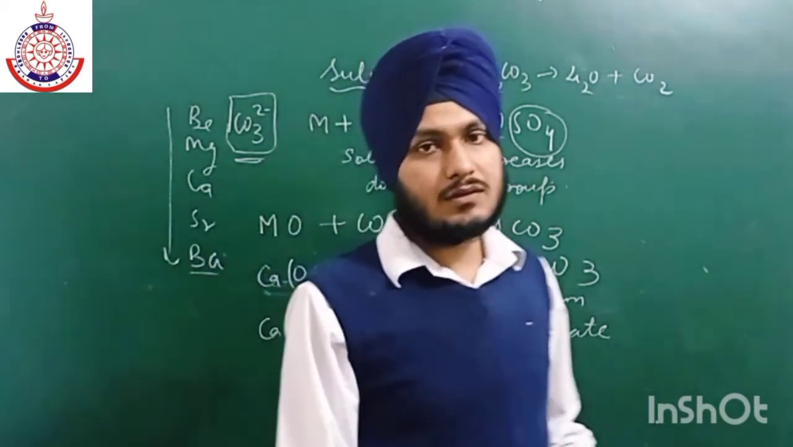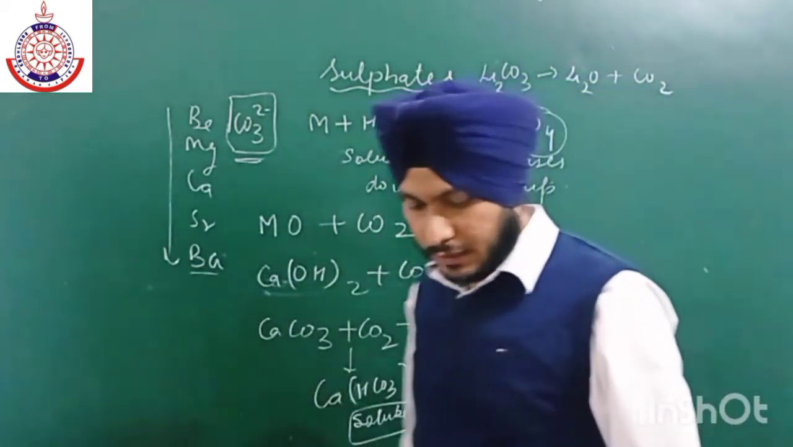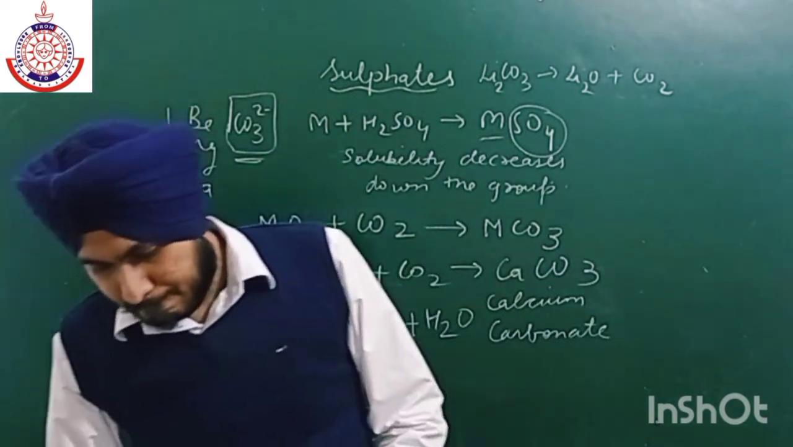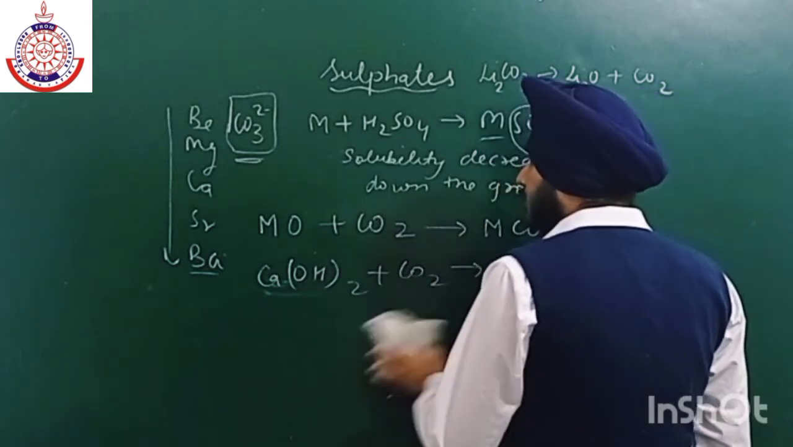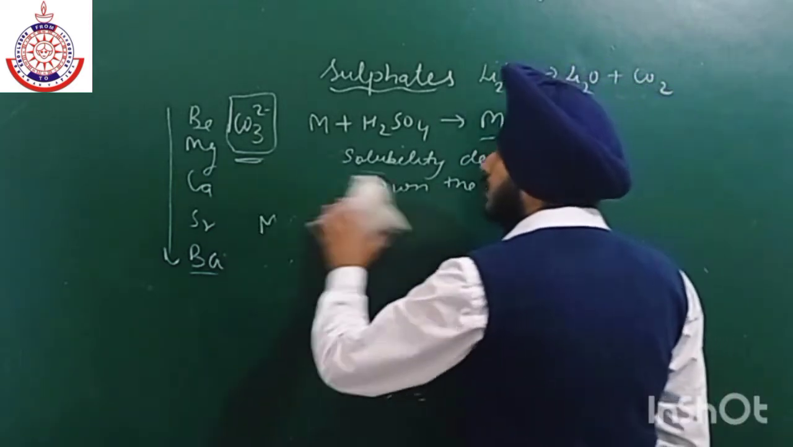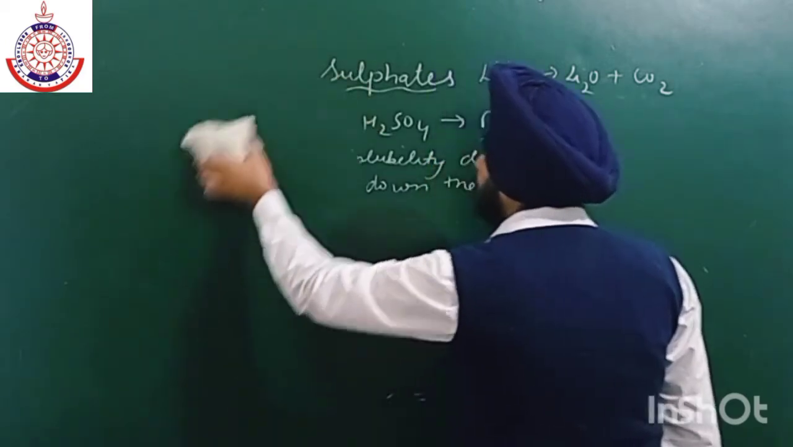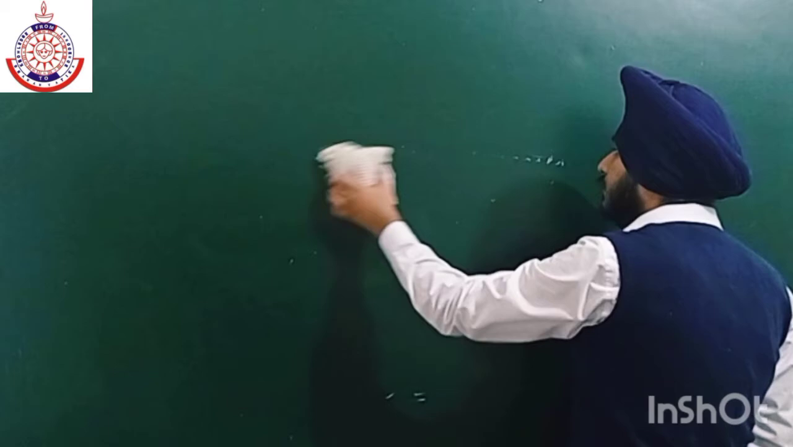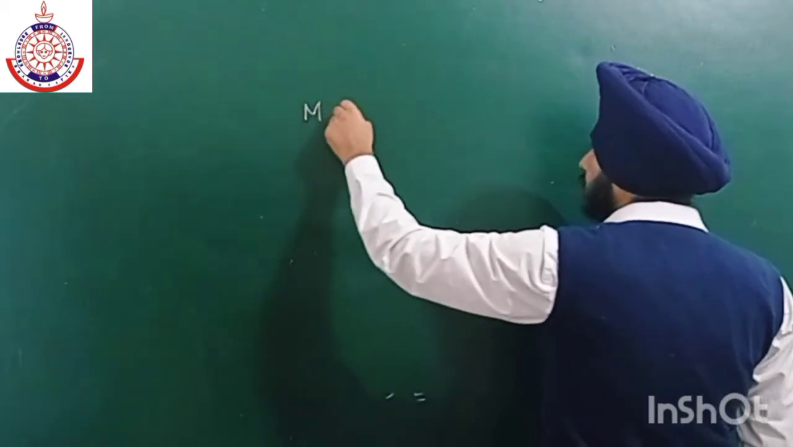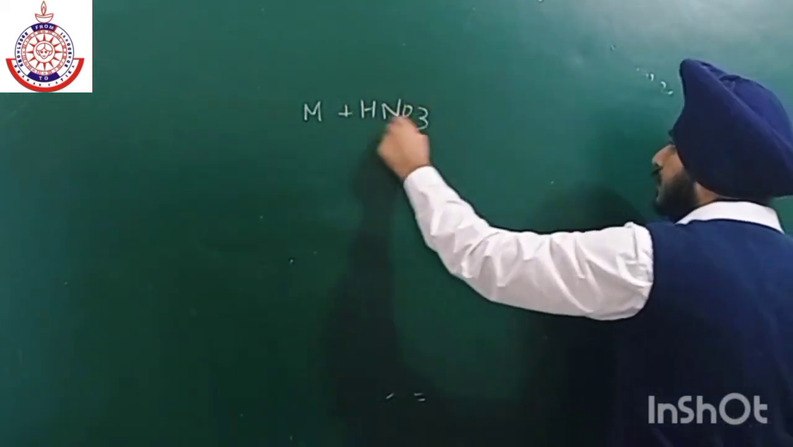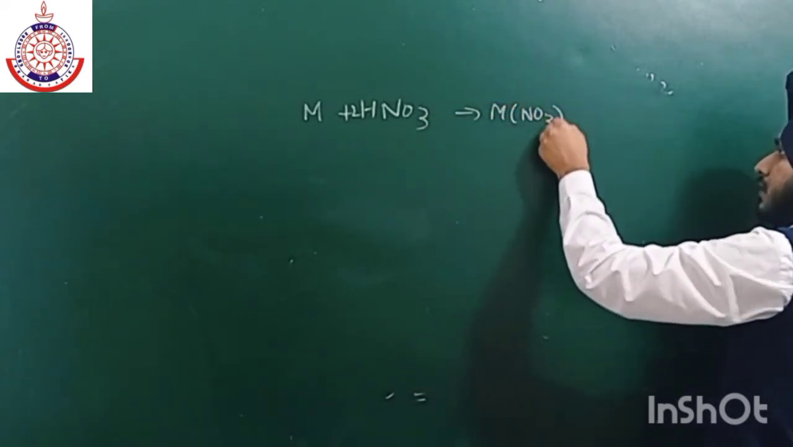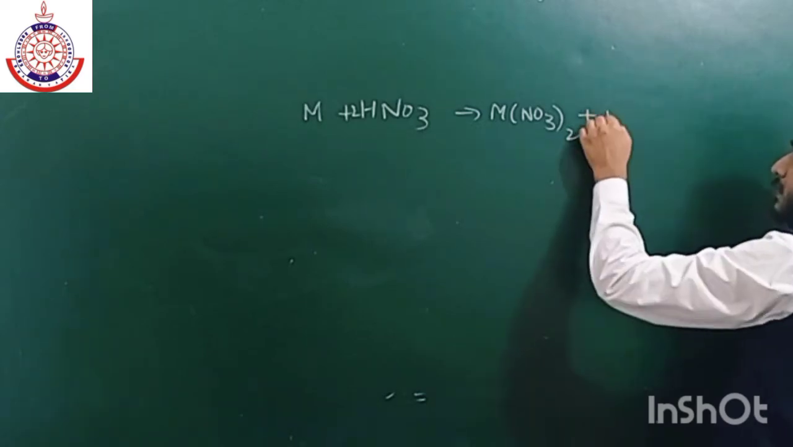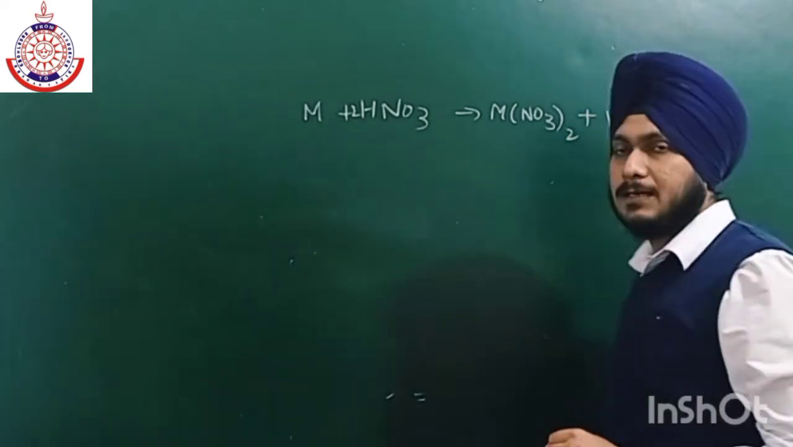Similarly, in the case of nitrates also. If we talk about nitrates, how will nitrates be formed? Nitrate formation occurs when we react a metal with nitric acid. It leads to the formation of metal nitrate, such as magnesium nitrate or calcium nitrate, plus hydrogen gas released.